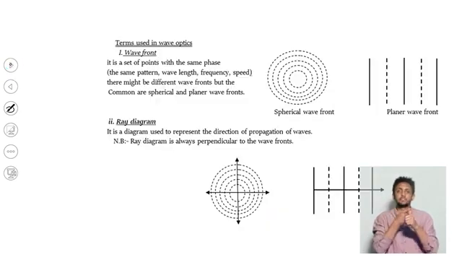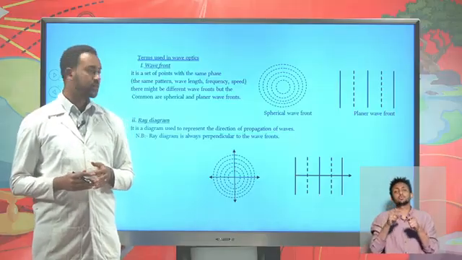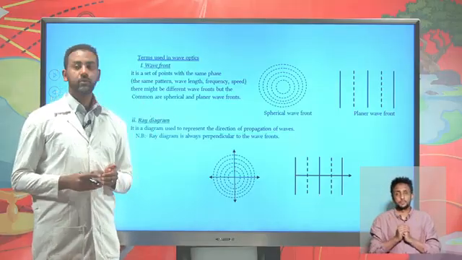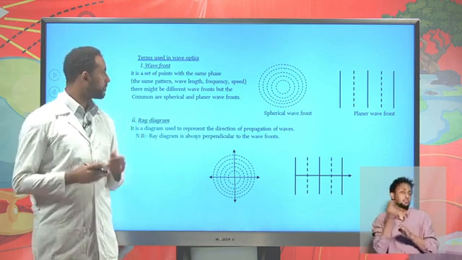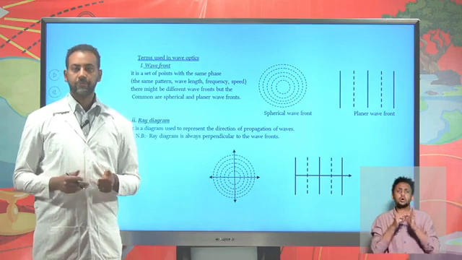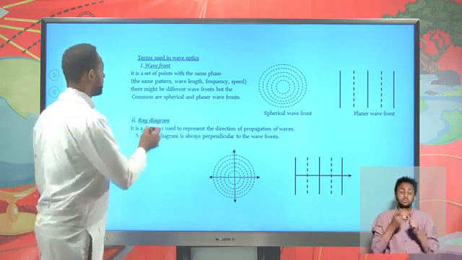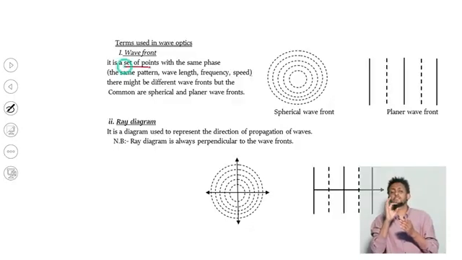First, to understand the concept of these theories, we have to know the main terms under these units. Here we have wavefront and ray diagram. These are important terms. What do you mean by wavefront? First, let's see what wavefronts are. Wavefronts are a set of points, or a locus of points, having the same phase.